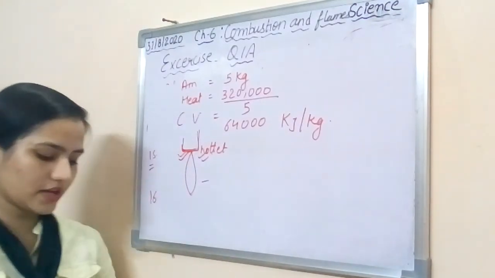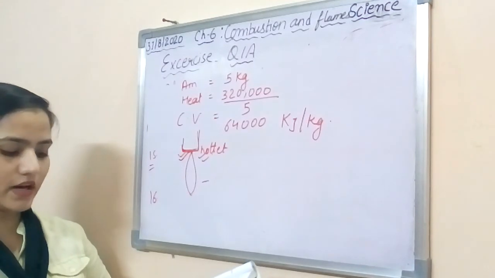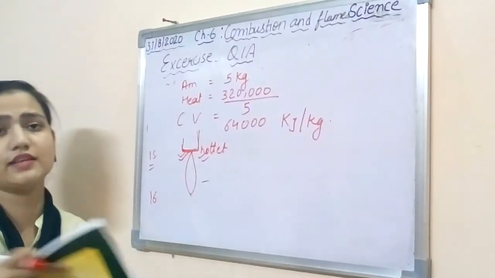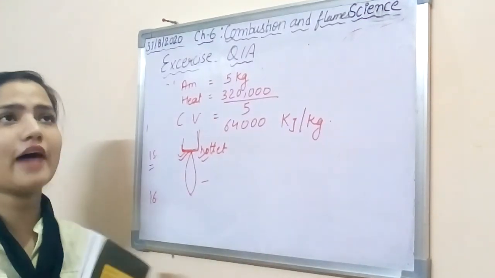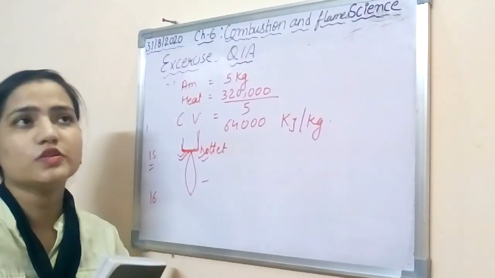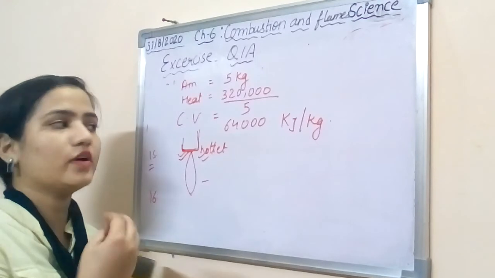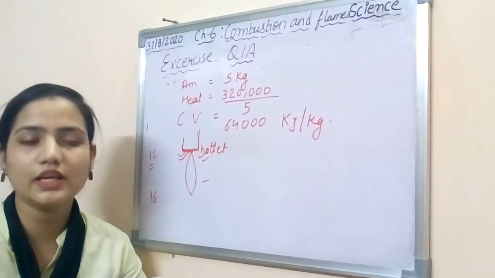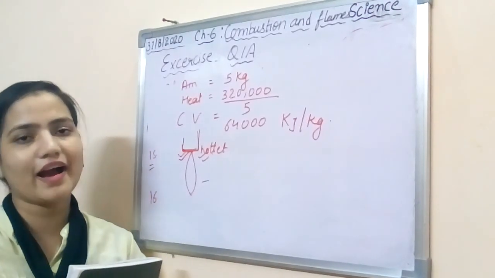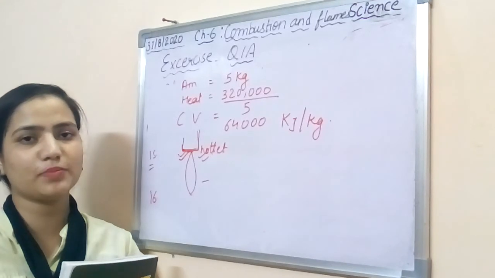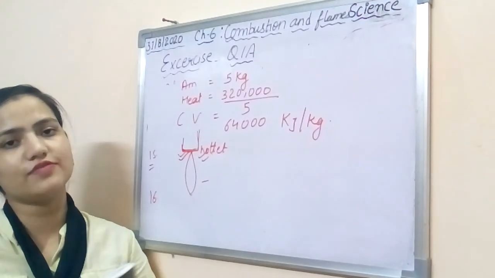Now the last question says: why is it easy to burn a heap of dry grass compared to green grass? Definitely dry grass does not have moisture in it, so the air presence is least, so ignition temperature is very good. If we provide fire to the dry leaves, they will catch fire easily. They have a low ignition temperature, so they will catch fire easily.